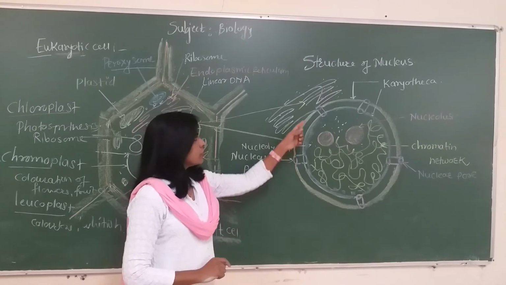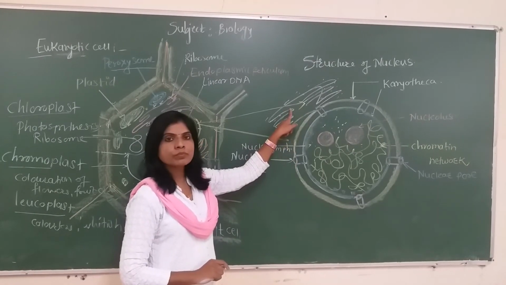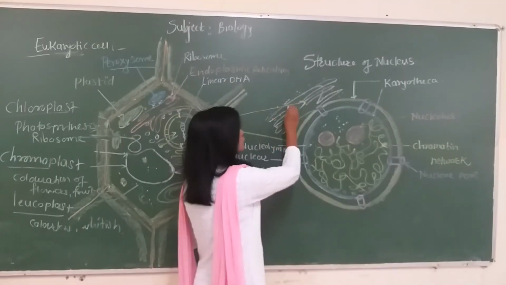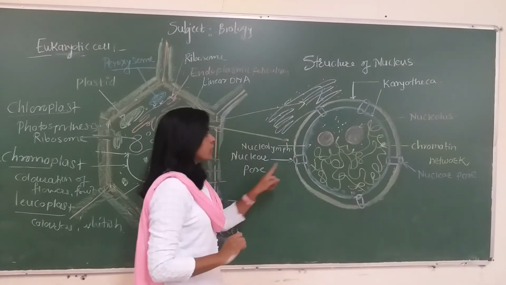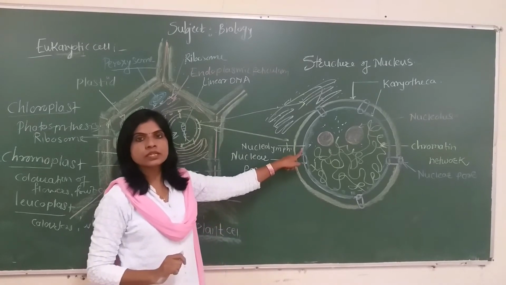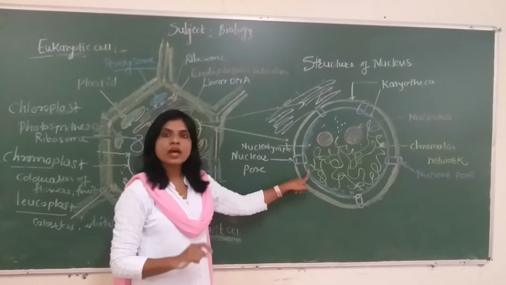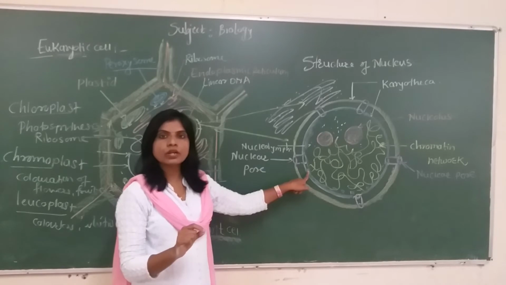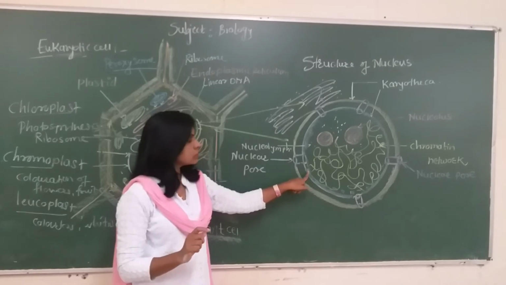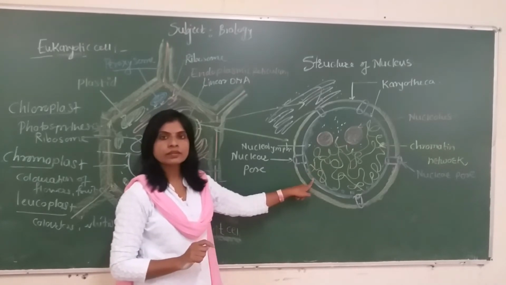The outer membrane is linked with the endoplasmic reticulum. The endoplasmic reticulum harbors ribosomes on it and is concerned with protein synthesis. Whereas the inner membrane of the nucleus, on its inner surface, has a dense network of protein called nuclear lamina, on which the chromatin threads are adhered.